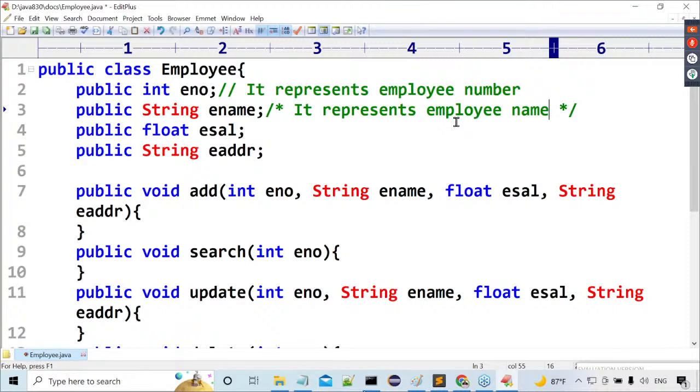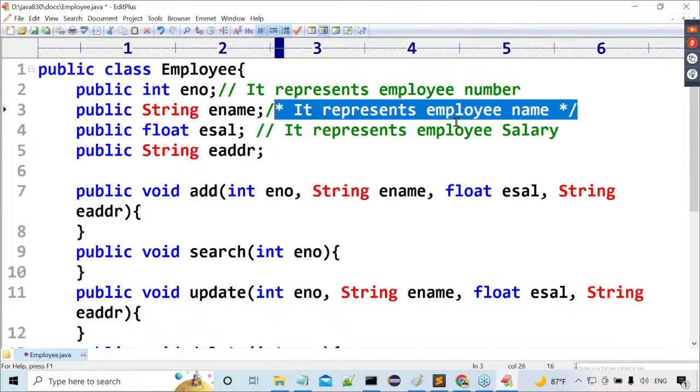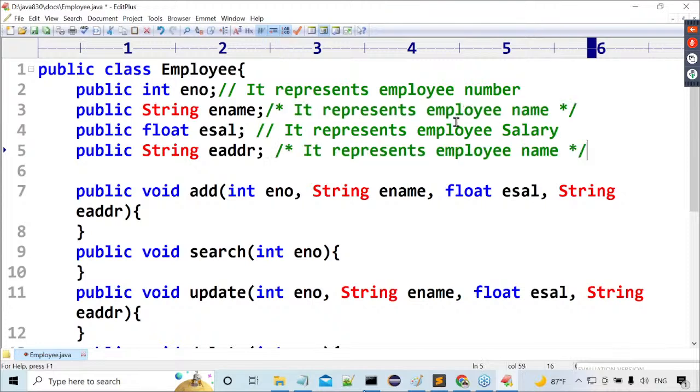Okay, fine. So next one is, after that, employee salary. Single line comment again. Okay. Now this time here it is like what? No, employee address.